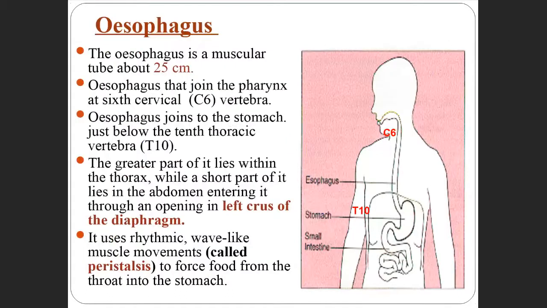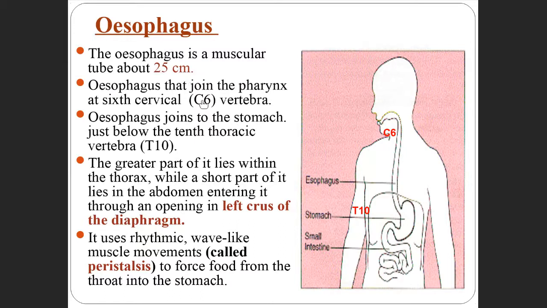Okay. Next is the esophagus, sometimes also called the food passage. What is the length of the esophagus? The esophagus is a muscular tube about 25 centimeters in length.